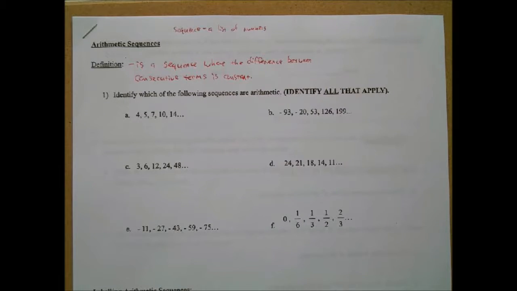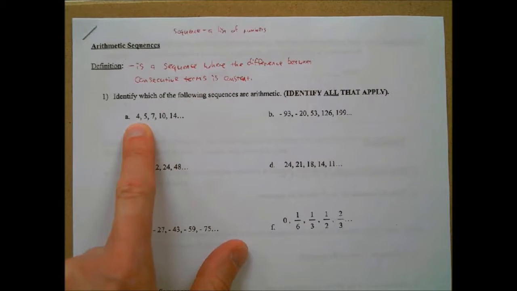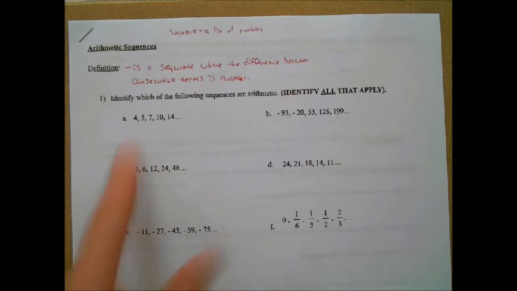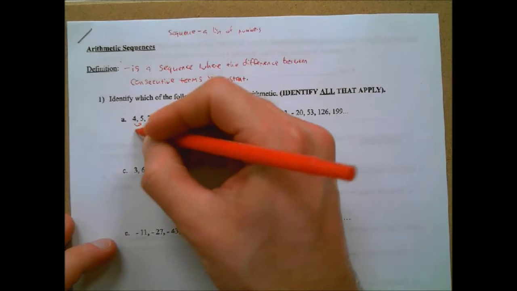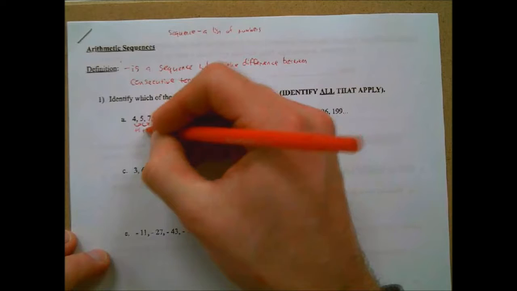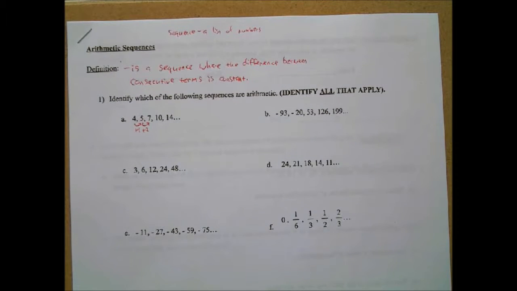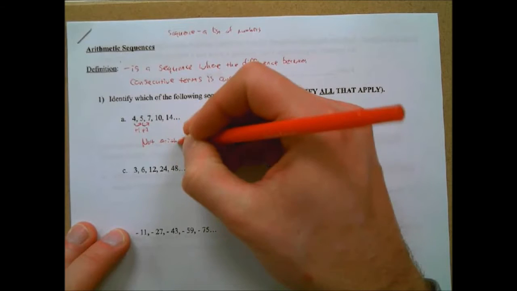All right, so let's take a look here at letter A. 5 minus 4. What's that? 1, right? So the difference here is 1. To get from here to here, we have to add 1. From 5 to 7, it's plus 2. Do I need to check any further to see if this is arithmetic or not? No. Is it arithmetic? No, it's not. Why not? Because it's not consistent. The difference is not constant.